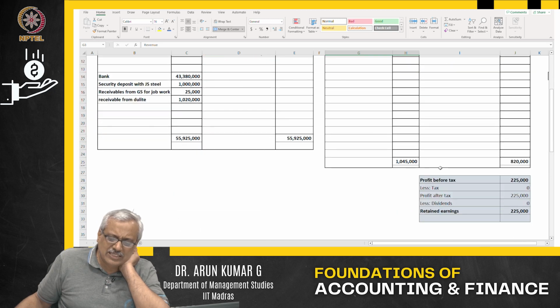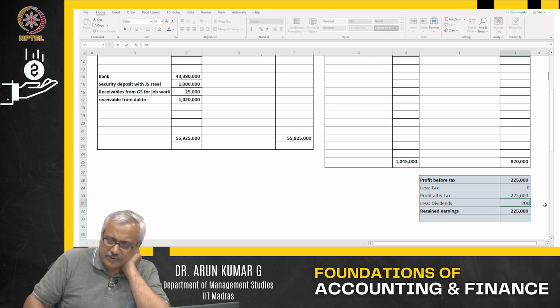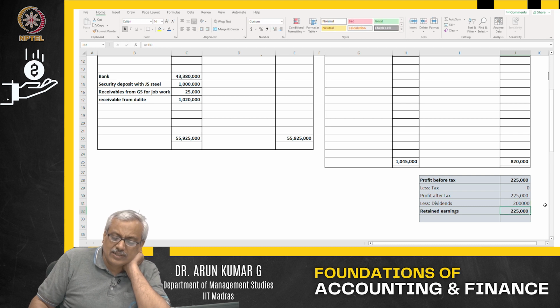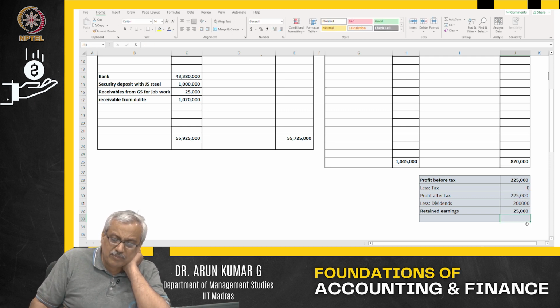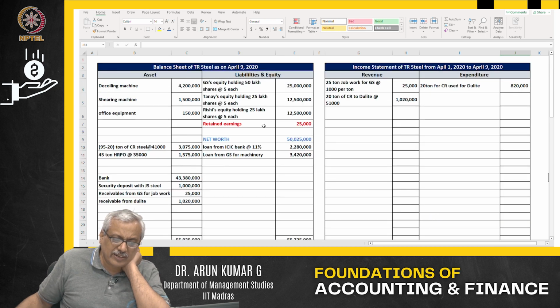Sir, what happens if I distribute as dividend? Supposing out of this 225,000, I distribute 200,000 as dividend. I have given this as dividends. That means what? What has happened in this particular case out here? My retained earnings is only 25,000.